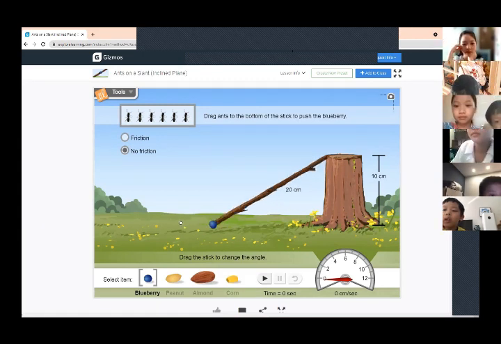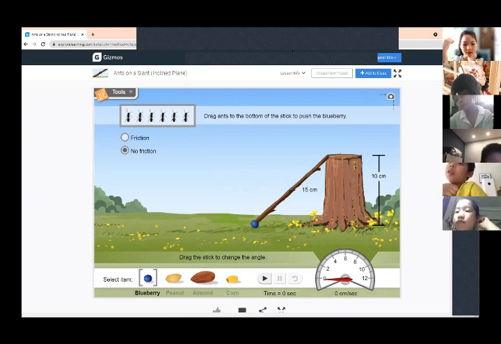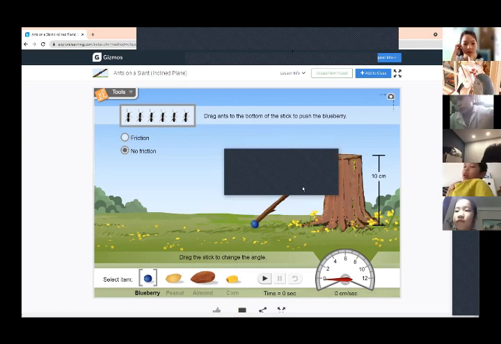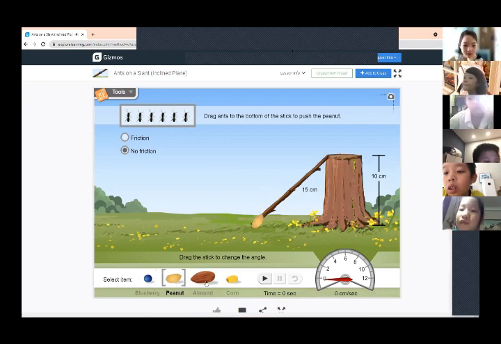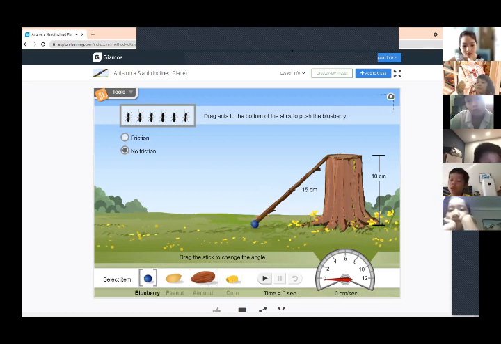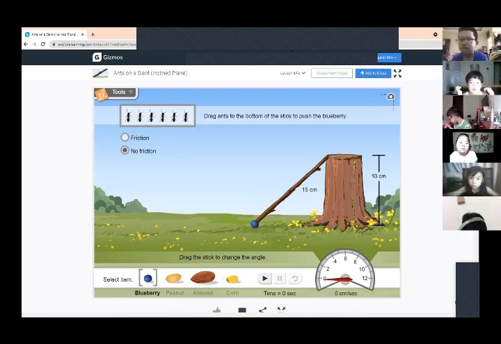It helps us get upstairs. Can you say ramp, Rosie? Ramp. Yes, it's a ramp. Okay. So guys, it's time to play with our ramp. Make sure you guys stay muted. Okay, we can pick up a blueberry, peanut, almond, or piece of corn. What would you guys like to carry up our ramp? A blueberry. Cherry, how many ants do you want to try to pick up the blueberry? You can choose 1 through 6.